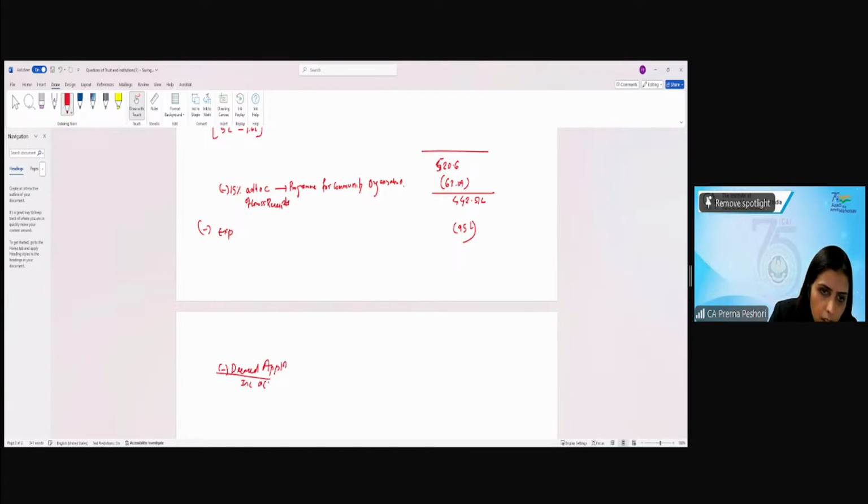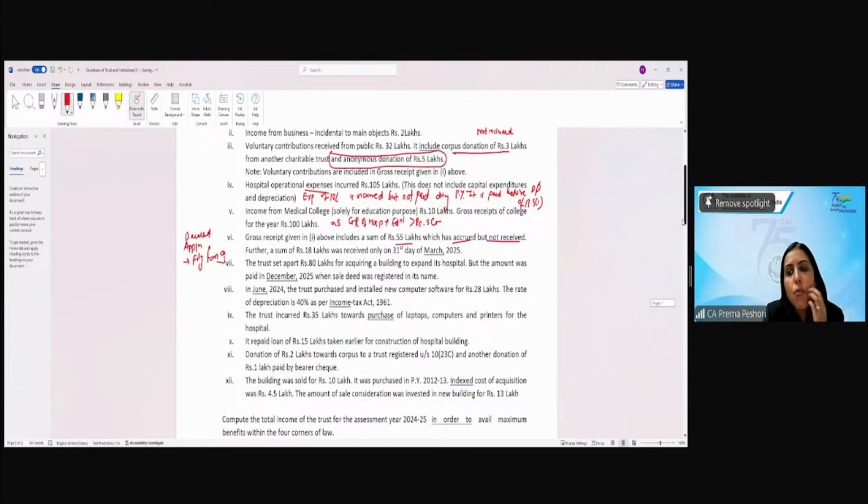Income accrued but not received. Now this, to write in the notes, has to be filed before the due date of the return of income. Although the section says before the 2 months prior to the due date, but the CBDT has extended and allowed to file this by the due date of the return of income. You have to write these points to fetch the full marks.